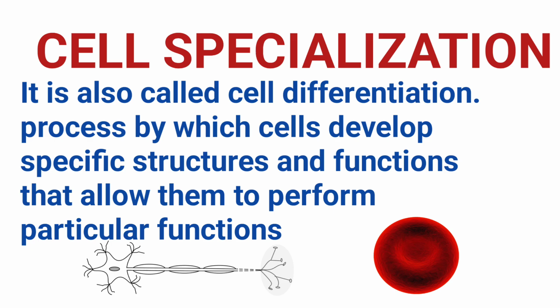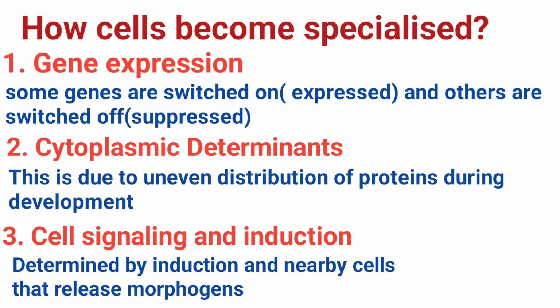How possible is this? Cell specialization occurs in several ways, among which is gene expression. During development, every cell except red blood cells contains your entire genome, but not all genes in a cell are active at the same time. During differentiation, some genes are turned on, that's they are expressed, and others are turned off, that's they are suppressed.